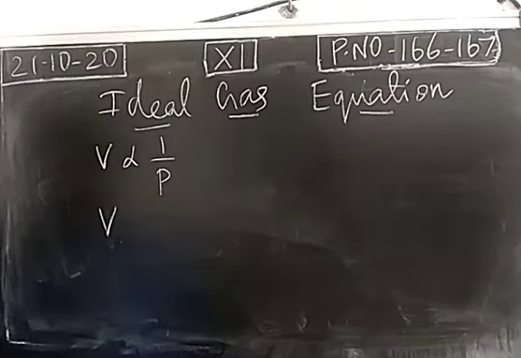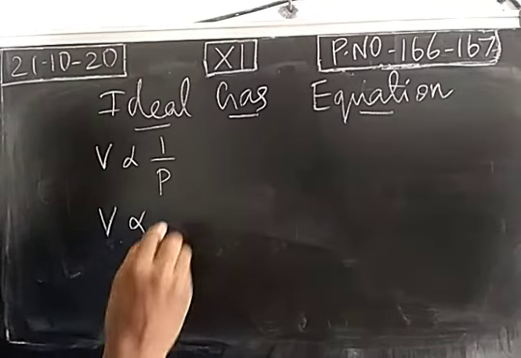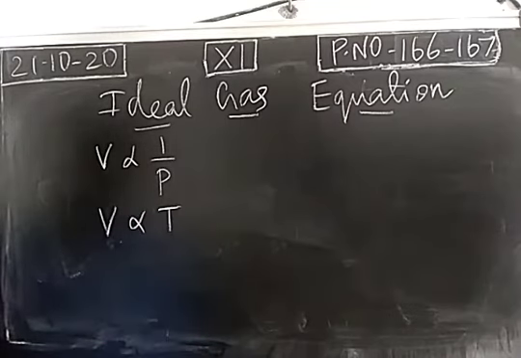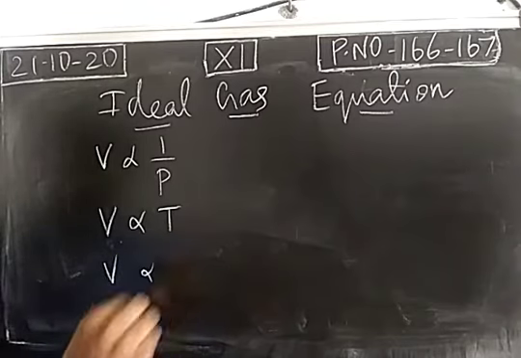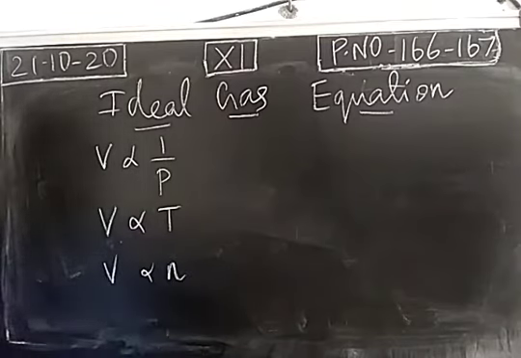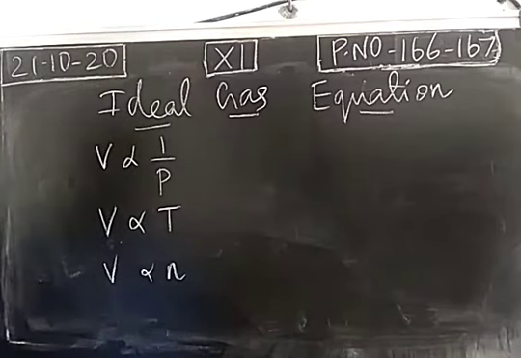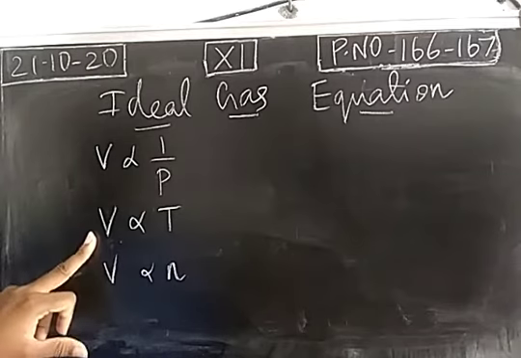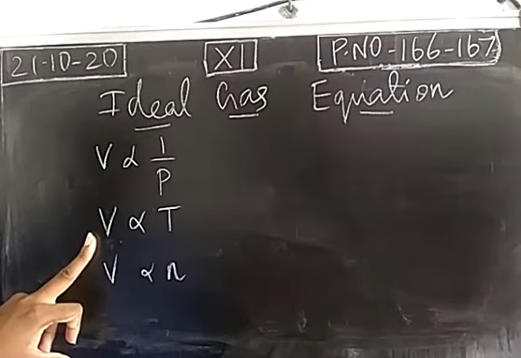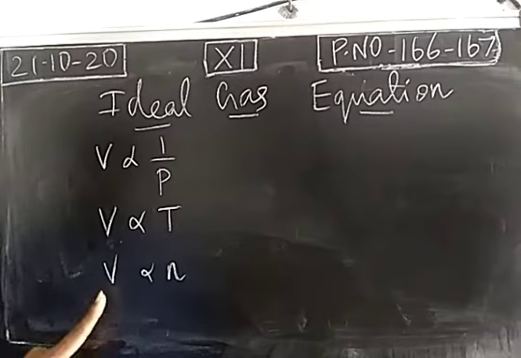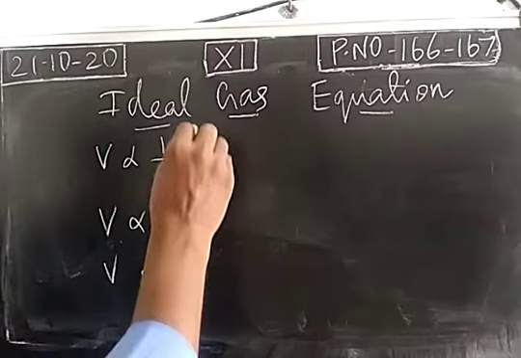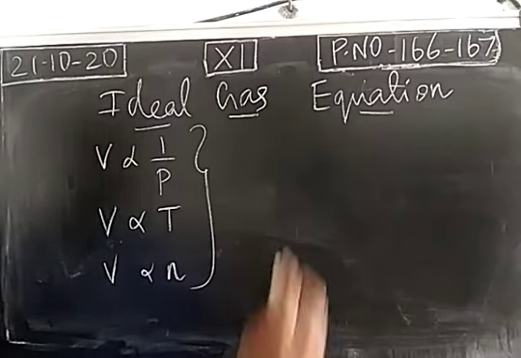According to Charles' law, volume is directly proportional to temperature. According to Avogadro's hypothesis, volume is directly proportional to the number of moles. So Boyle's law relates volume with pressure, and they are inversely proportional. Charles' law relates volume and temperature; they are directly proportional. Avogadro's hypothesis relates volume with the number of moles; they are directly proportional. So we combine all these three.